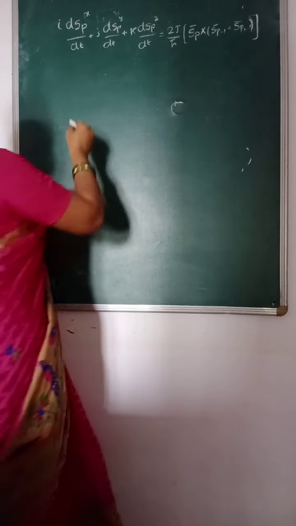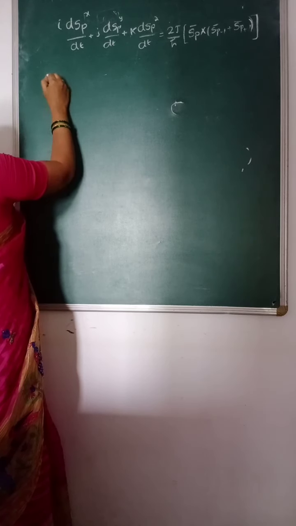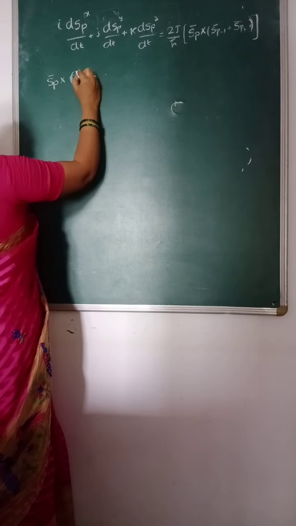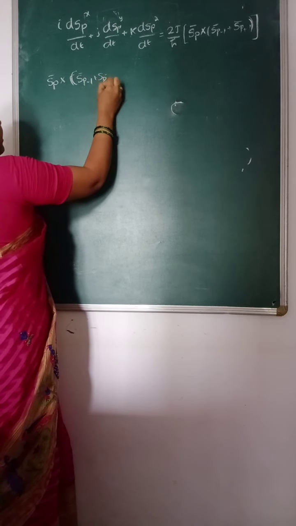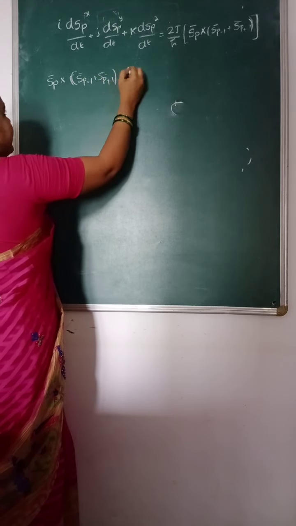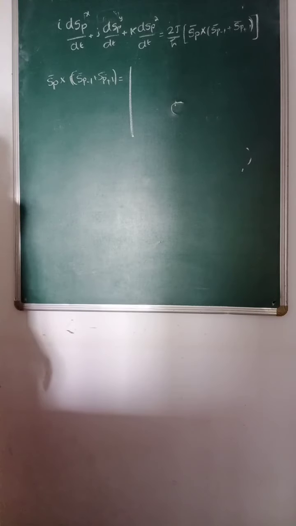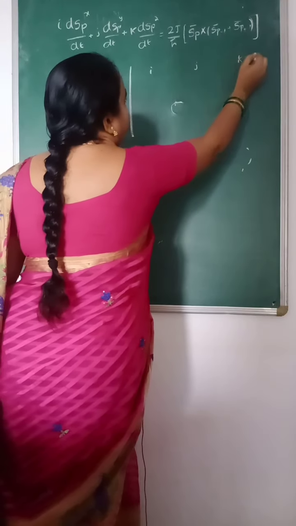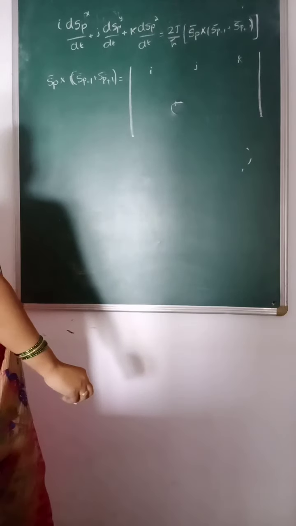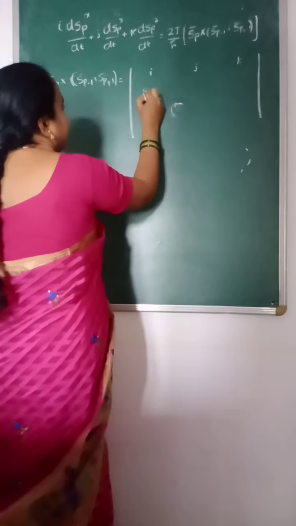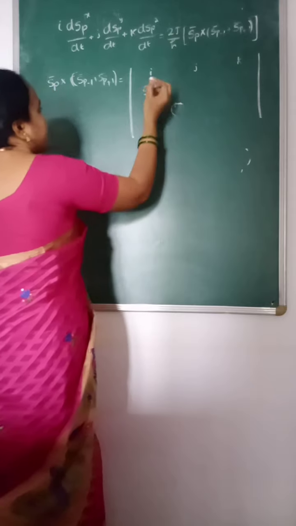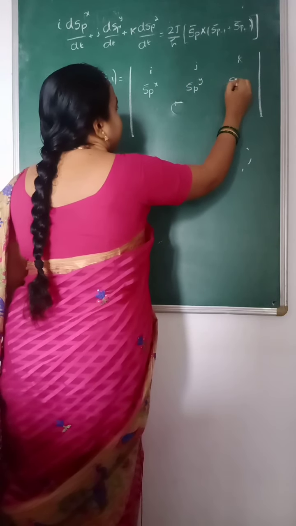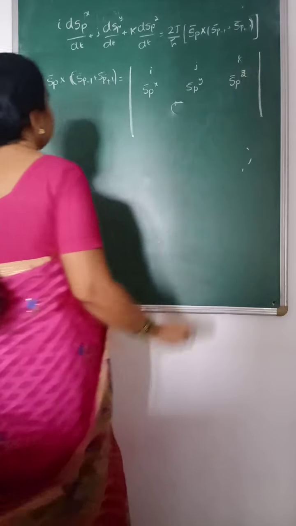Then the cross product S_p bar cross (S_p minus 1 bar plus S_p plus 1 bar) can be expanded as the determinant of the i, j, k components, and the S_p components along the x, y, z axes are S_p of x, S_p of y and S_p of z.